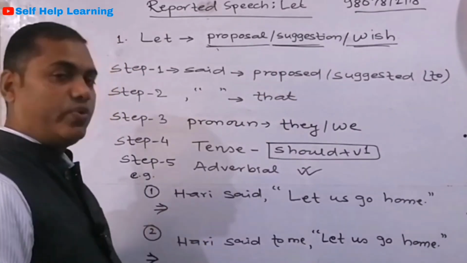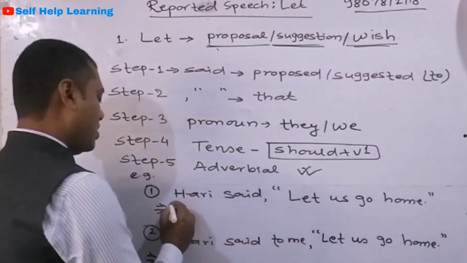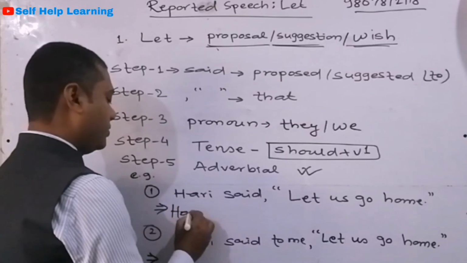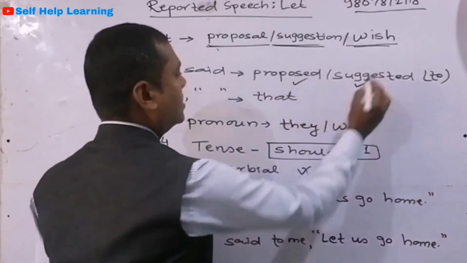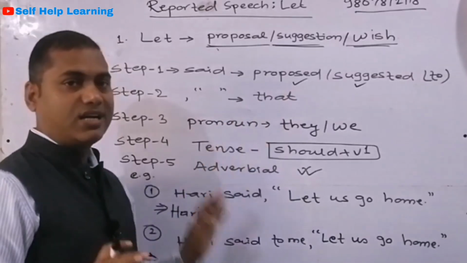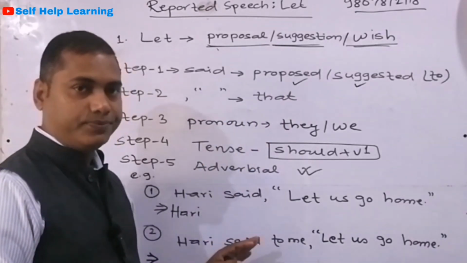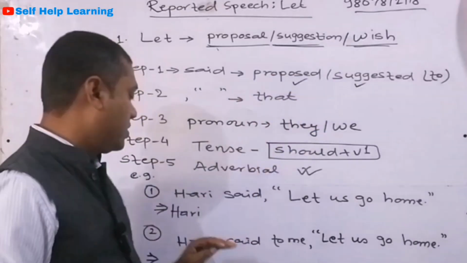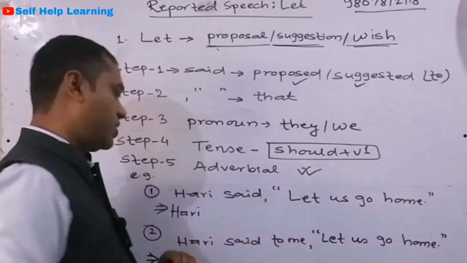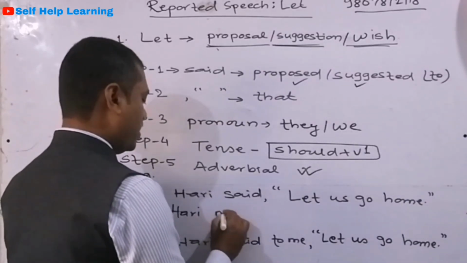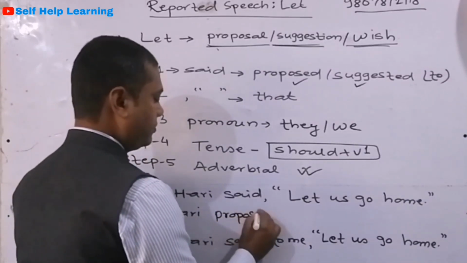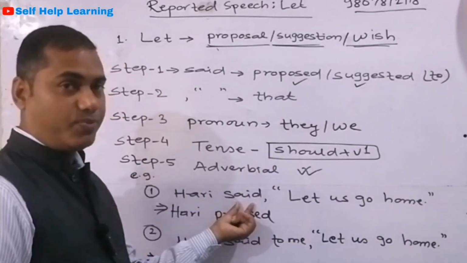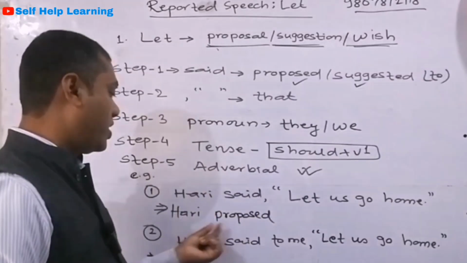So we have 2 examples here. Let us talk about this. Hari said, let us go home. So what we do: you can select either proposed or suggested. Both verbs are correct, you can write either of them. So you can select any you like, Hari proposed or Hari suggested. I am going to write the first one: Hari proposed. And there is no object in the reporting verb. See, there it is only Hari said, so Hari proposed, that's it.